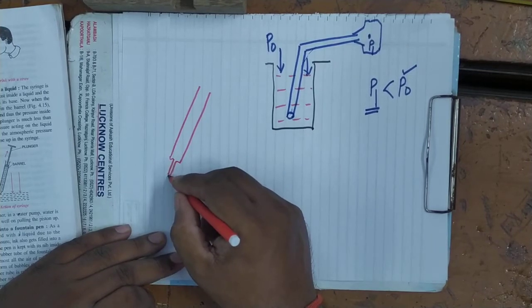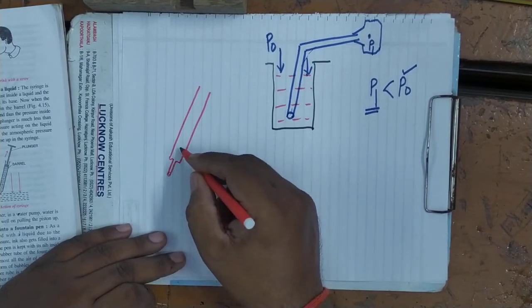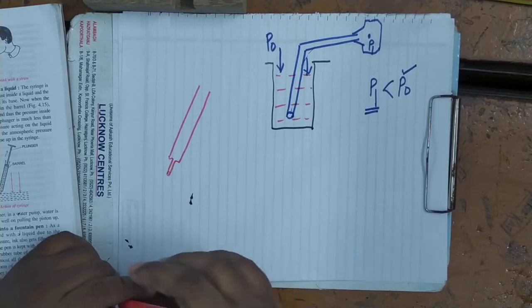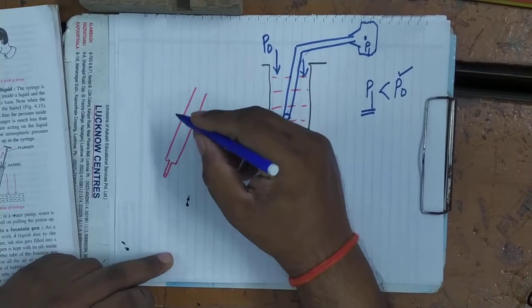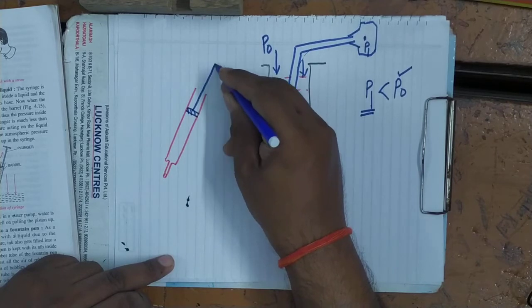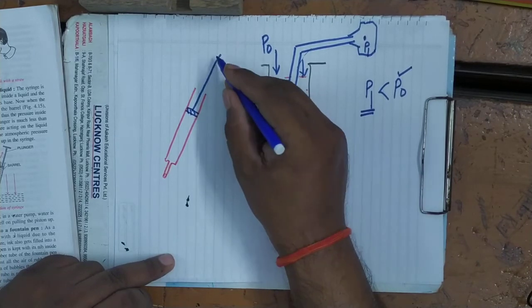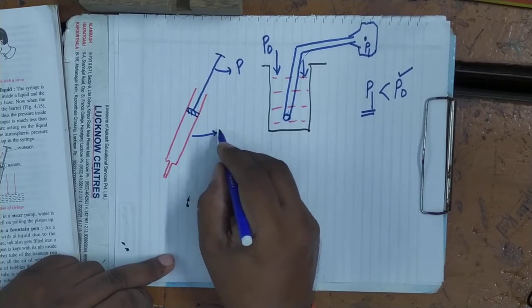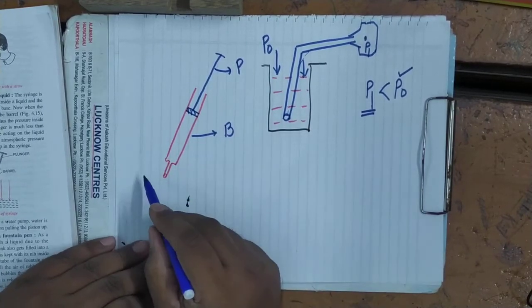This is a nozzle. It is clear. Here this is a barrel, and inside that barrel a plunger is fixed. Plunger is a type of piston which can be moved in and out. It is clear. The plunger is fixed, and this is the barrel. This nozzle is dipped in